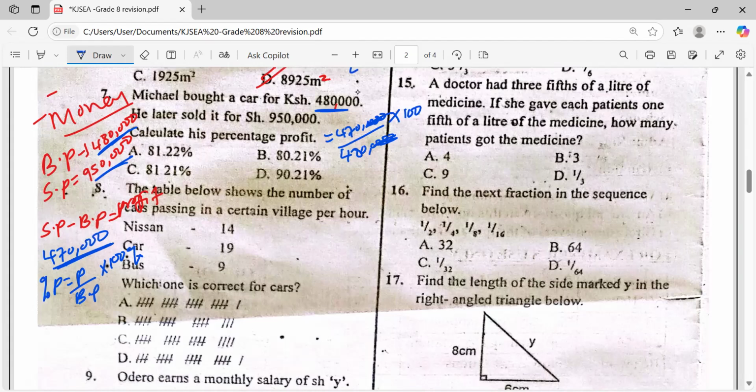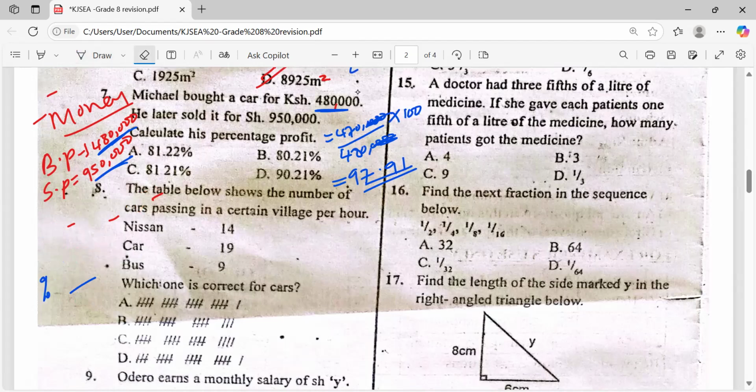Times 100, which becomes 97.91. I think this one was a total profit. We had no answer here, but now you are supposed to have it: 97.91. Let's proceed to question number 8.